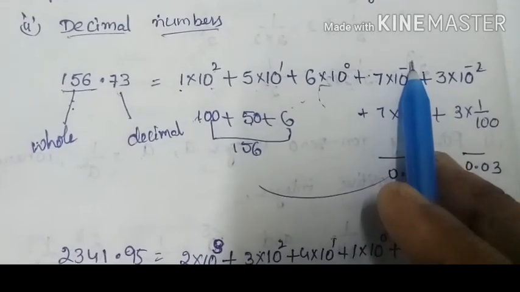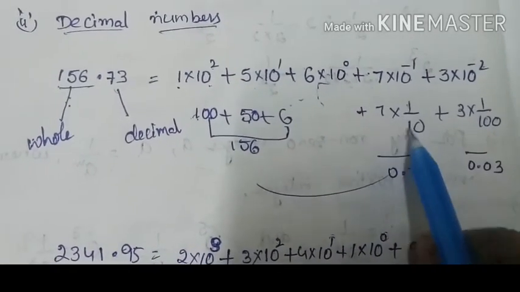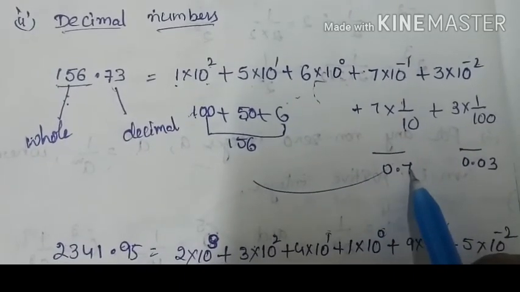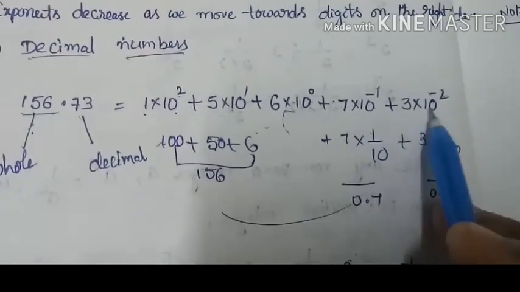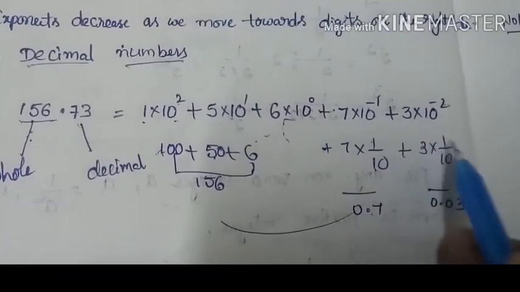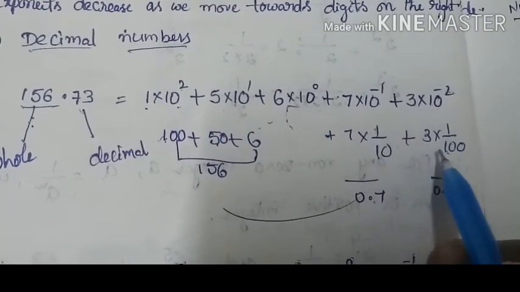7 into 10 power of minus 1. That means it will be written as 1 by 10, that means 7 by 10. 7 by 10, we know, is 0.7. And plus here 3 into 10 power of minus 2. That means 1 by 10 into 10, that means 100. That means it will become 3 by 100.